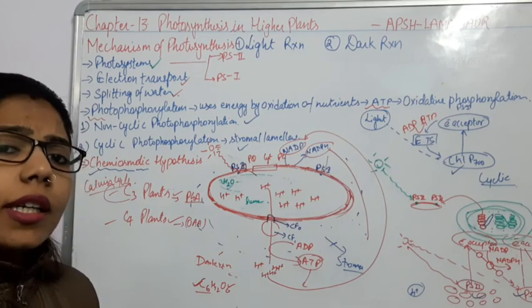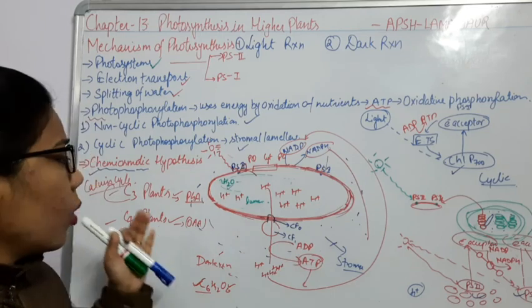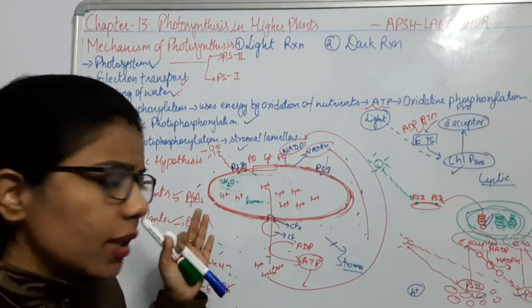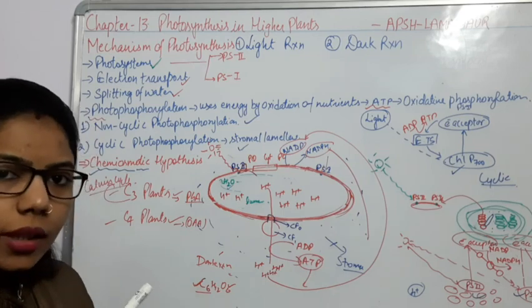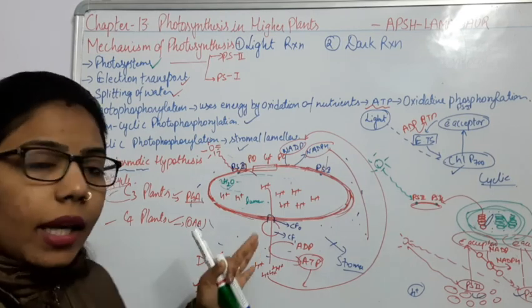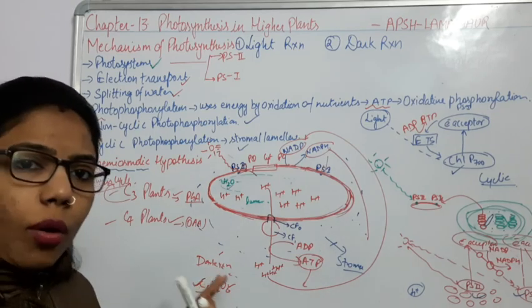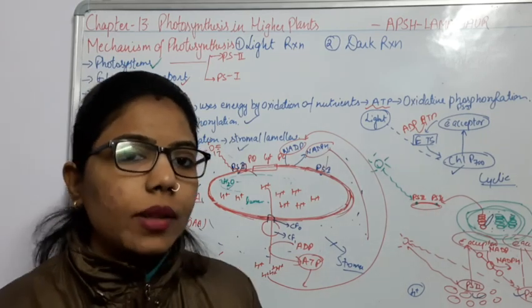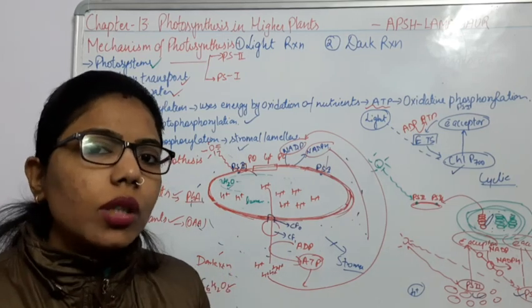So we will understand what the C3 cycle is and what the C4 cycle is. When we discuss the C3 cycle, what is required? We require CO2. These are the basic requirements, ATP and NADPH, right? And the whole process takes place in the dark in the stroma. This is the site for the dark reaction, and it will synthesize the glucose molecule.